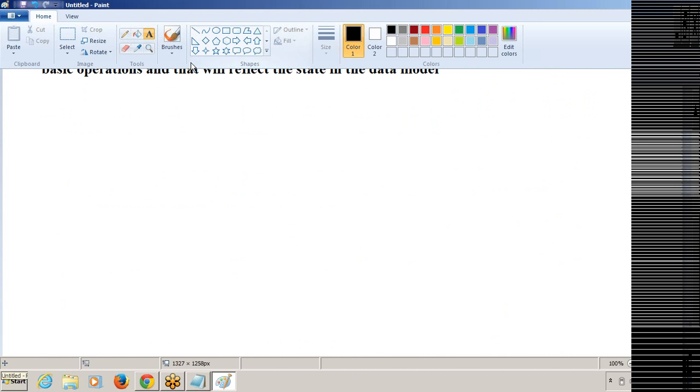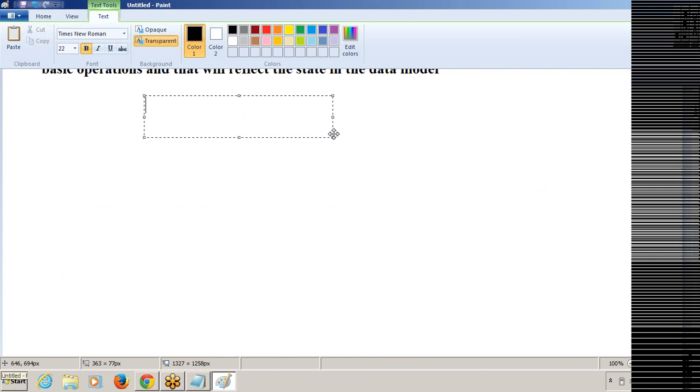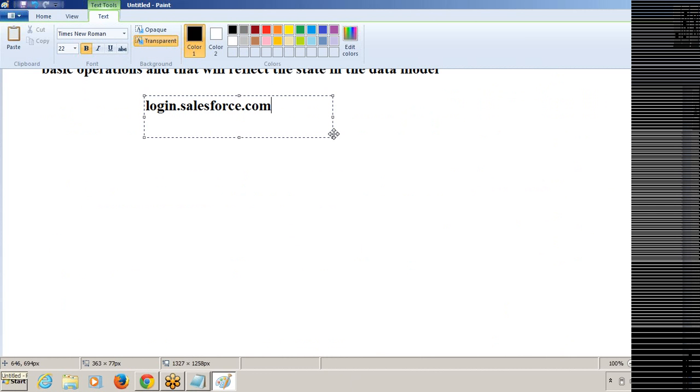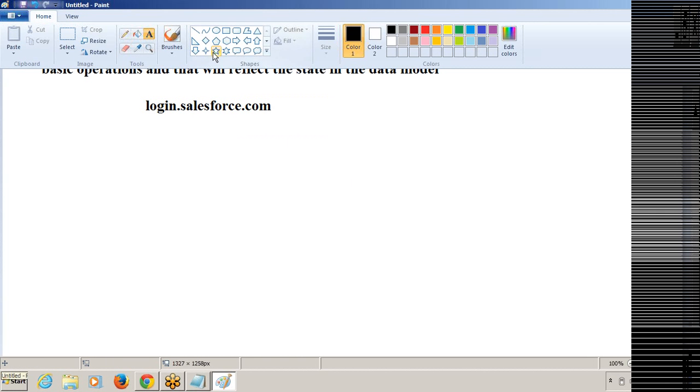Whenever you get the account and log into Salesforce.com, for login we use login.salesforce.com. Through this you can log into your account.